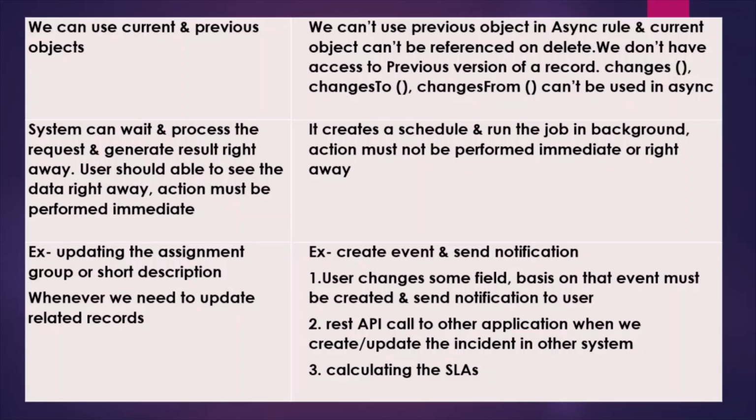And we use async business rule in REST API calls to other applications when we create and update the incident in another system. And for calculating the SLA metric, I have already told you. So in this kind of scenario, you can use these two business rules. So I think you might be clear about where you have to use after business rule and where you have to use async business rule.